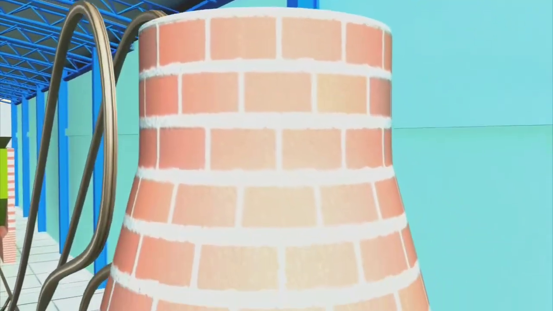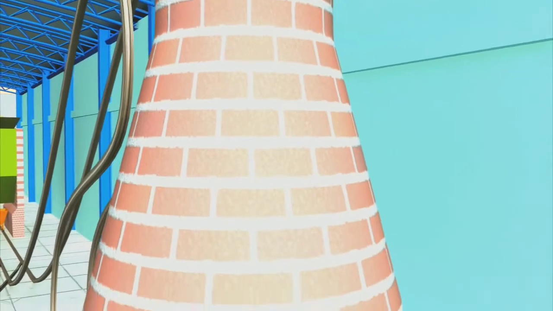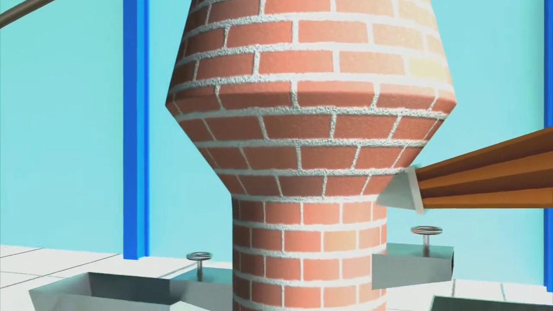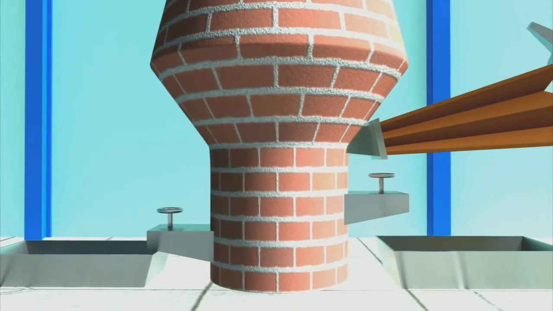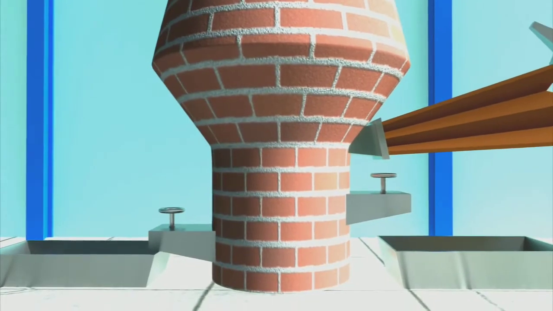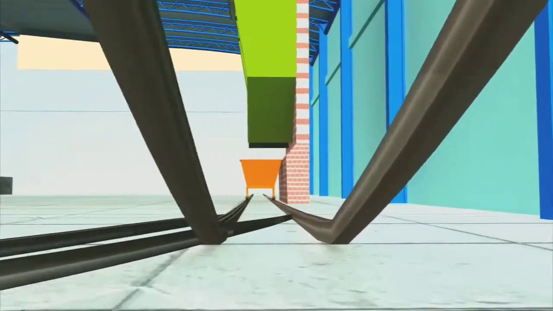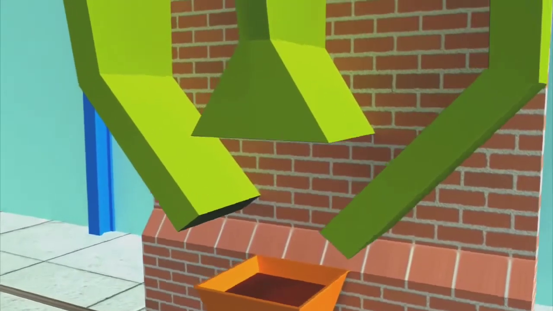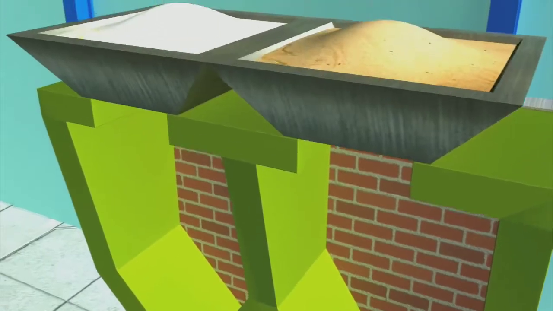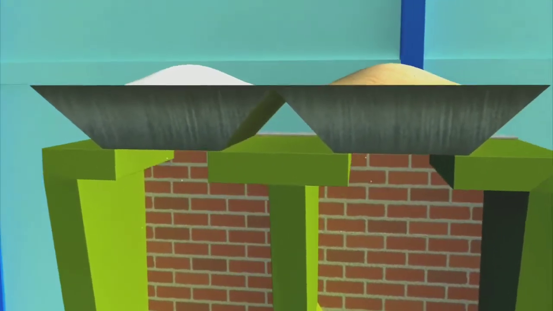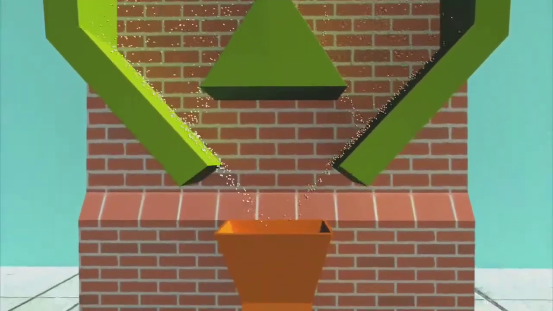Look at the blast furnace made up of steel plates and lined inside with fire clay bricks. Now drop the mixture of roasted ore and powdered coke and sand into the furnace and heat up.